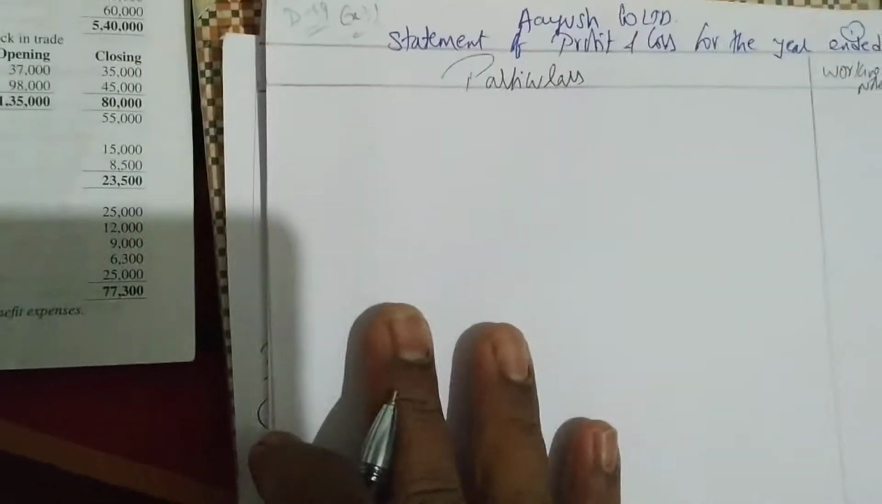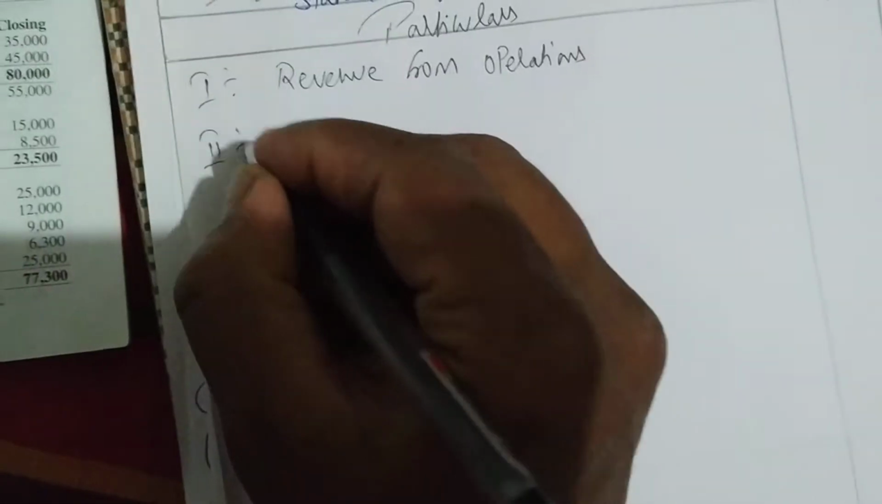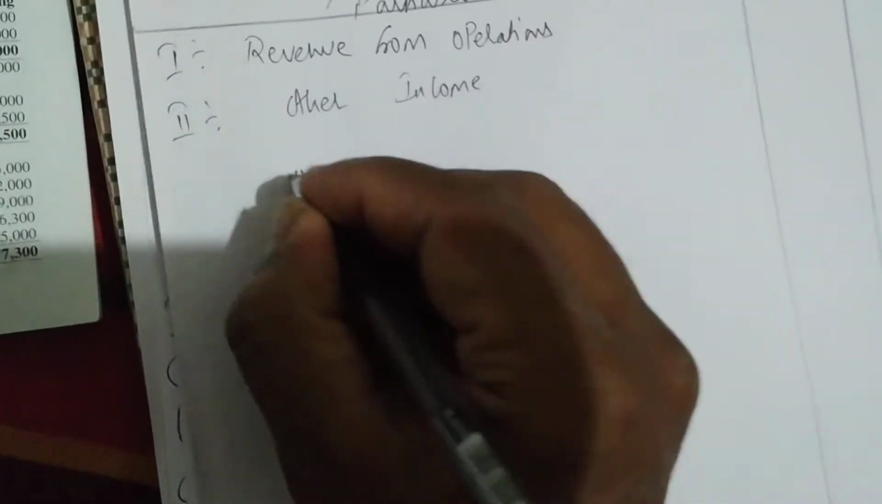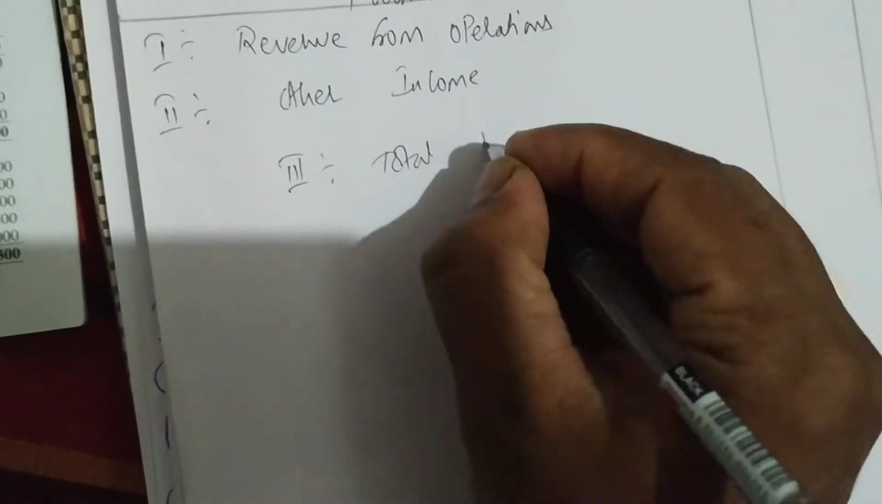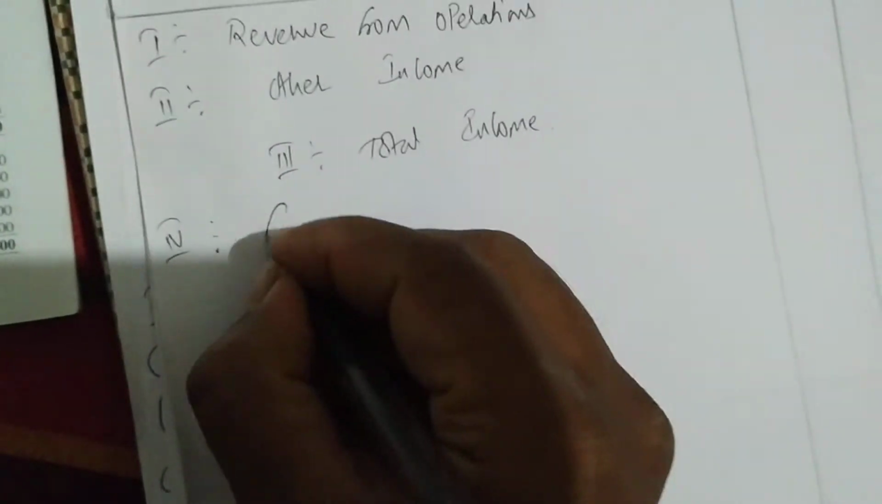So in the format, first we'll write Roman number 1. Let me write here particulars. First we'll complete the format, then the working notes. Next, this is amount. So first we'll write Roman number 1, revenue from operations. Roman number 2, other income. Then Roman number 3, we write total income. Next we write Roman number 4, expenses.